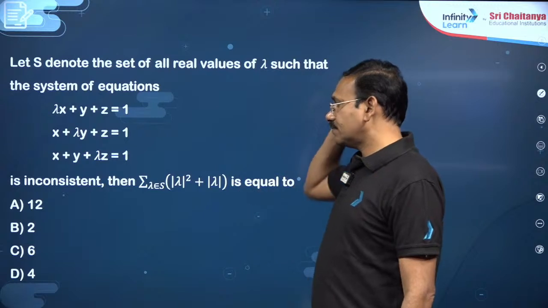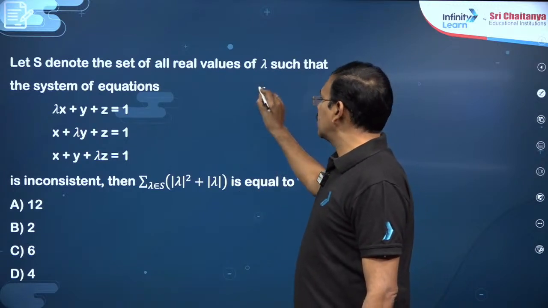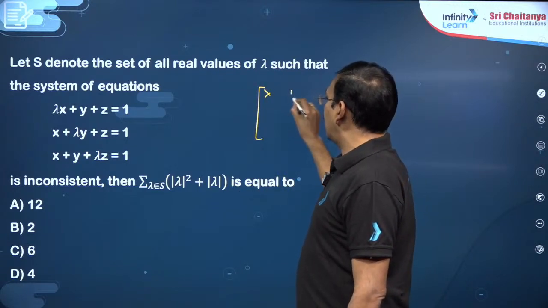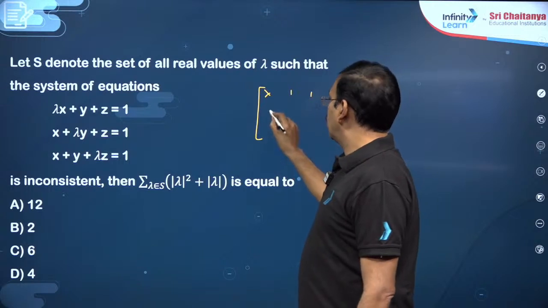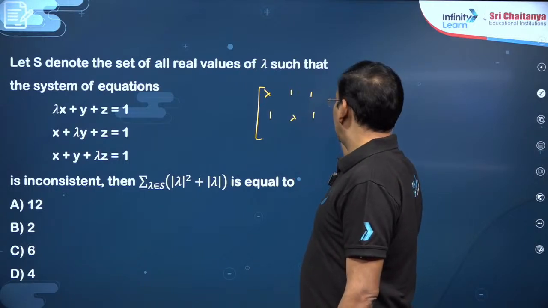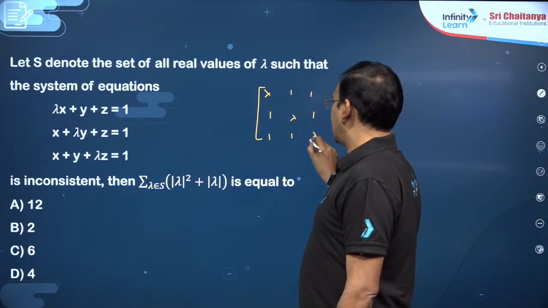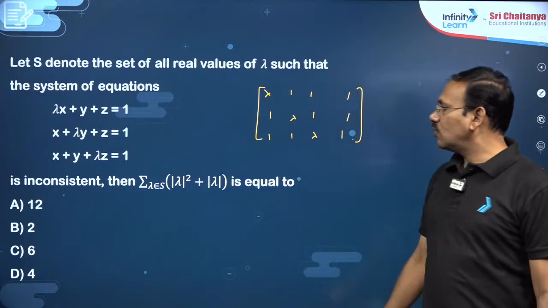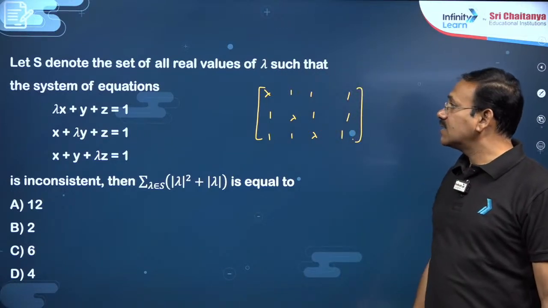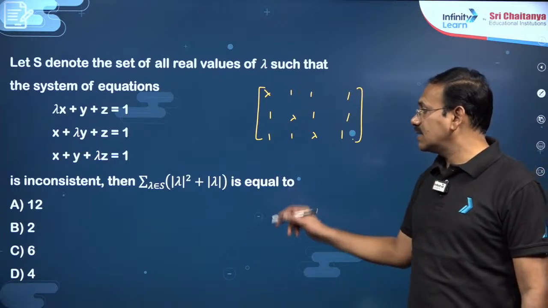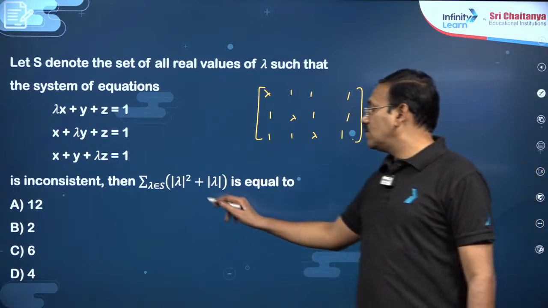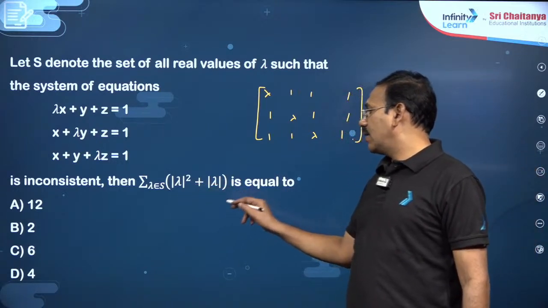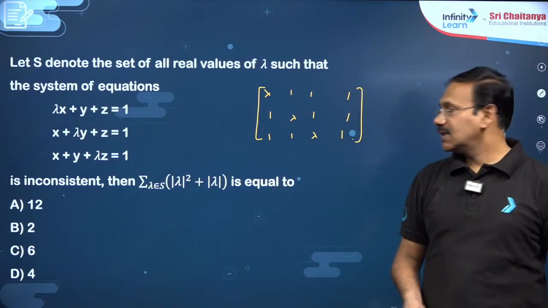You can start with lambda 1 1 1, then 1 lambda 1 1 and 1 1 lambda and 1. This is the one, dear students. You have to show that the system is inconsistent. What are the possible values of mod lambda square plus mod lambda, he is asking.